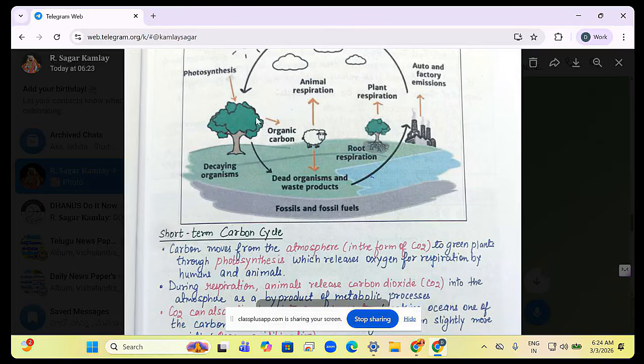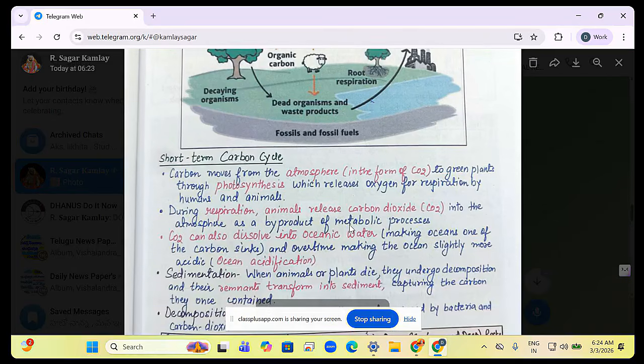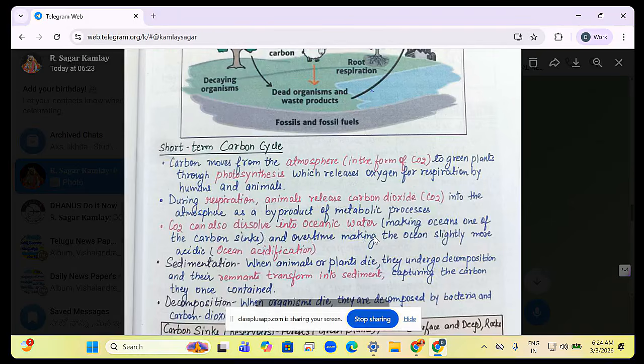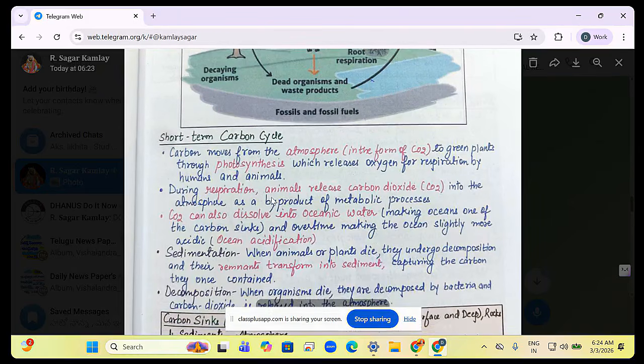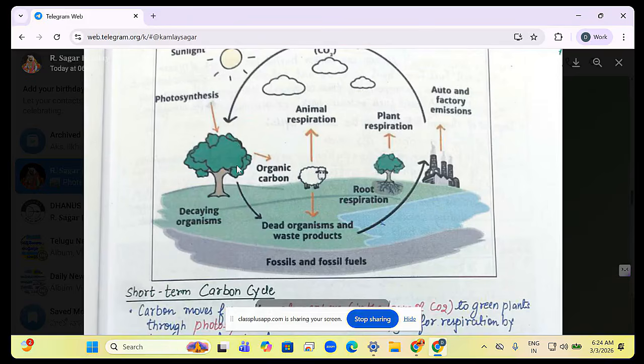Plants are consumed by organisms, next heterotrophs, that is animals or human beings. Once we are dead, carbon dioxide is again released into the atmosphere through metabolic processes. Carbon dioxide can also dissolve into ocean water. As a result, oceans become, this is very important, carbon sinks. What are carbon sinks? Where carbon dioxide can be stored.